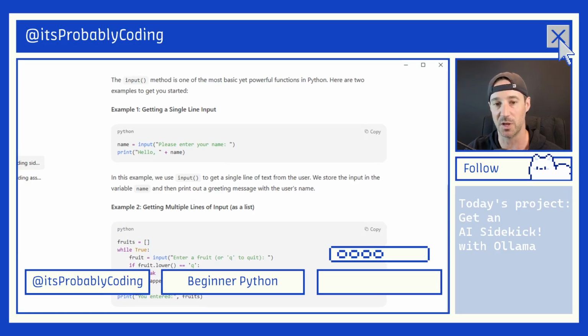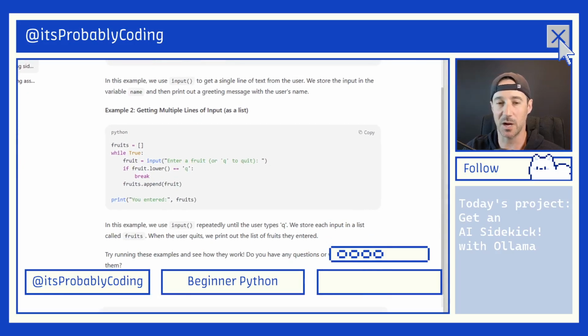So this first code block here, it'll say name, which is the variable, equals, and then input. Inside the input, it'll say, please enter your name, which grabs the user input, and it shows you how to print back hello and then the user's name. Then it gives you a little bit more complicated. It gives you fruits, which looks like it's a list, and then a while loop.